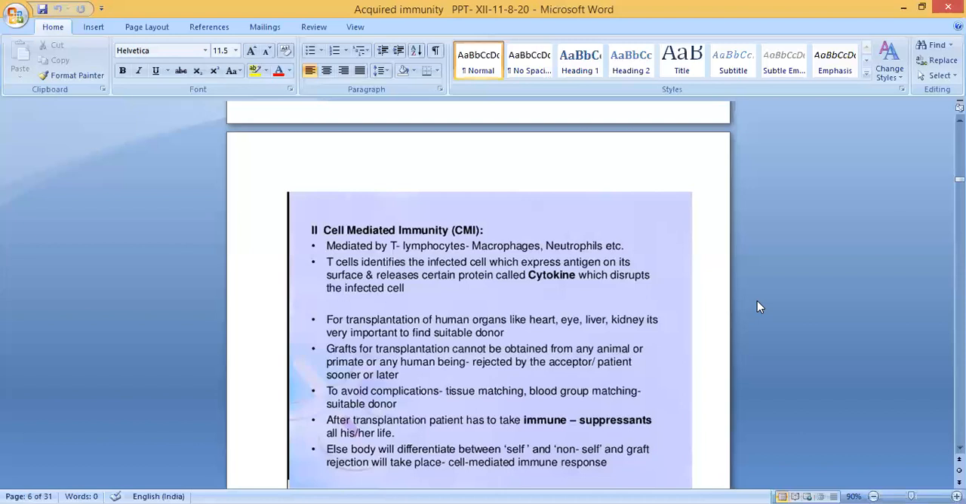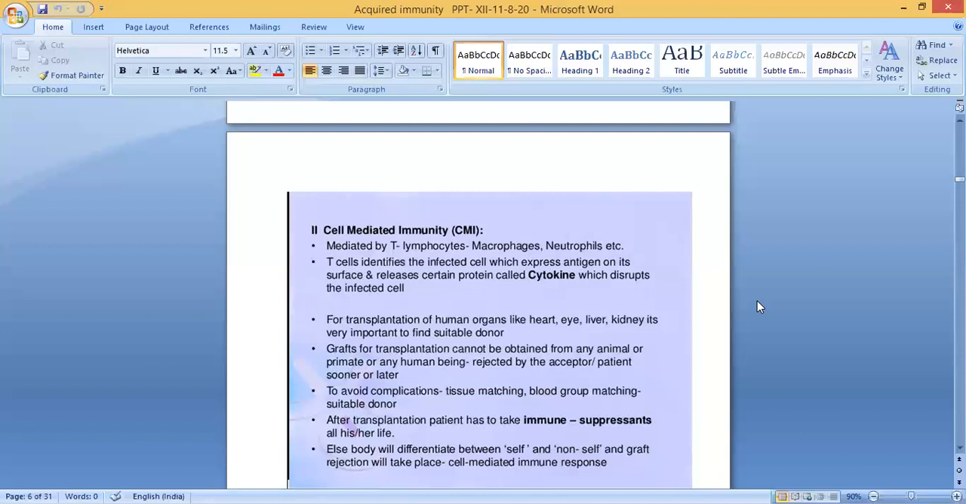Rather, cell-mediated immunity is the activation of phagocytes, antigen-specific cytotoxic T lymphocytes, and the release of various cytokines in response to antigen. So that is known as cell-mediated immunity. So I'll repeat, it is an immune response that does not involve antibodies.